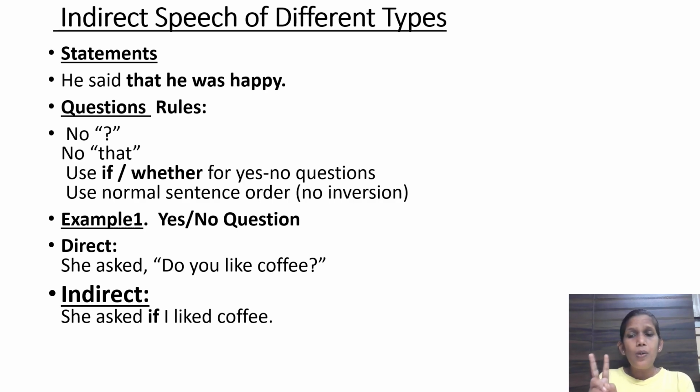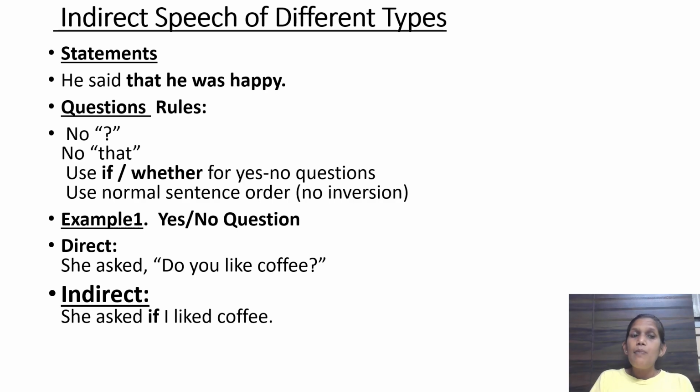No, in direct speech rule number 1, no quotation mark, right? Question rules: no that, use if or whether. For yes no question, use normal sentence order, that is no inversion. Let's understand all these rules with the help of an example. Yes no question. Now understand. See, in direct speech, she asks, do you like coffee? Now for example, Sheetal is asking, ma'am, do you like coffee? So the same sentence, how will you write in direct speech? Sheetal asked, comma, open the inverted comma, do you like coffee? Question mark, close the inverted comma.